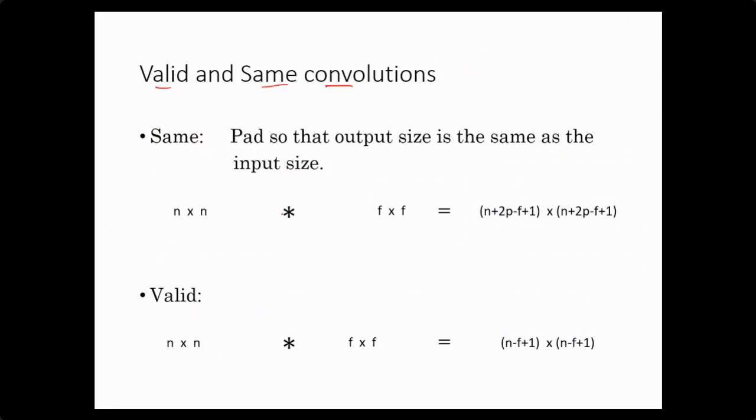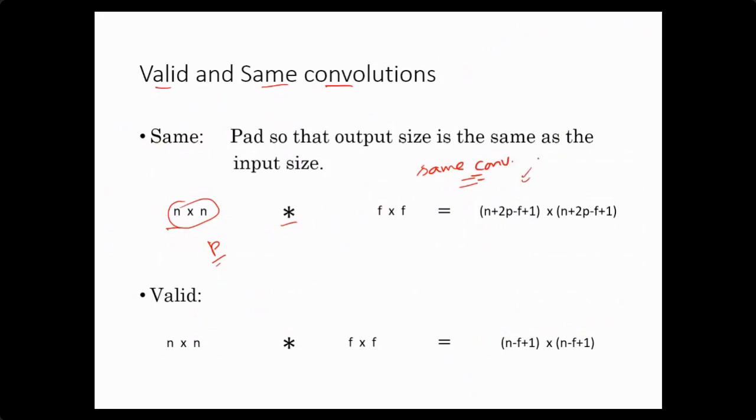Same convolution says that if the input size and, after applying the convolution, the output size are the same, then it is a same convolution. This process is known as same convolution. And same convolution is only possible when we add padding. When we add padding of p to the original image and then perform the filtering, we can get the same size of output image.